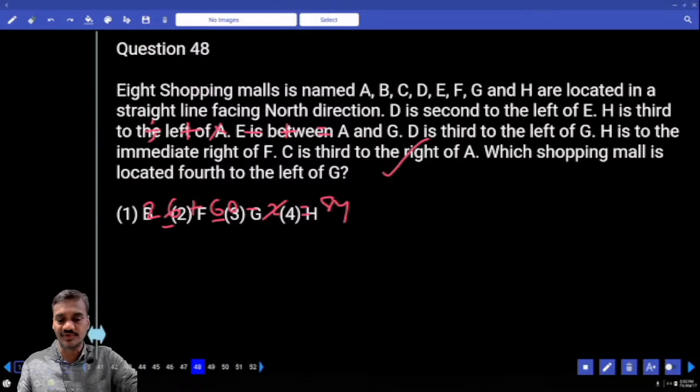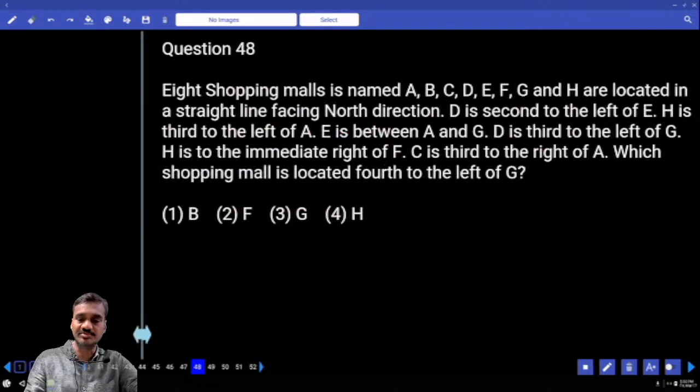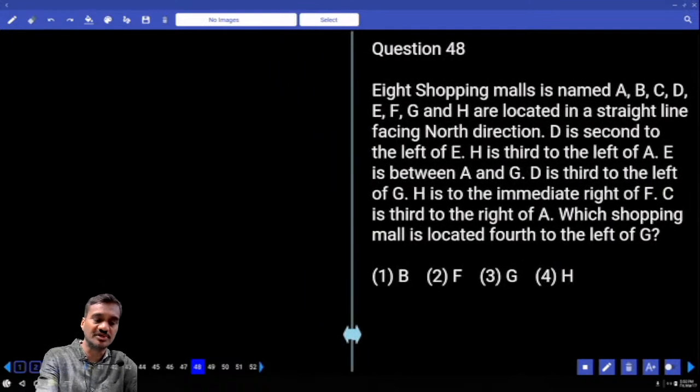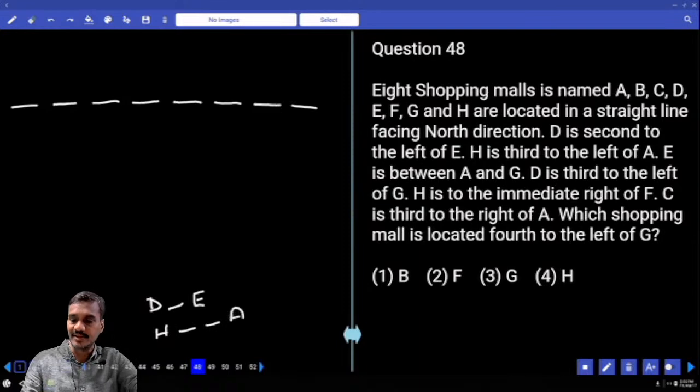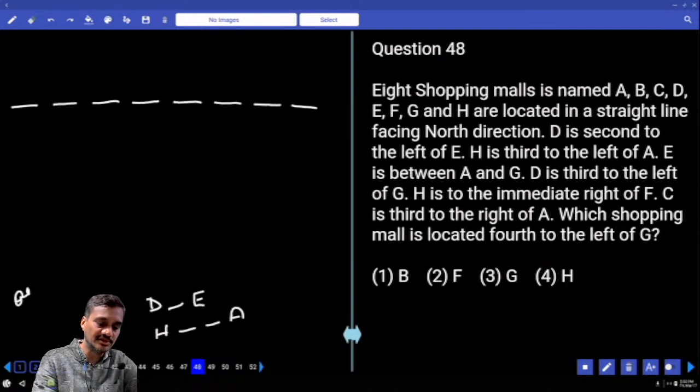Then coming to this 48, there are 8 shopping malls, A through H, located in a straight line facing north. 1, 2, 3, 4, 5, 6, 7, 8. D is second to the left of E. H is south to the left of A. And E is between A and G. Now this E is in between A as well as G.